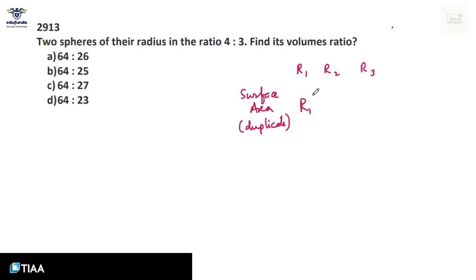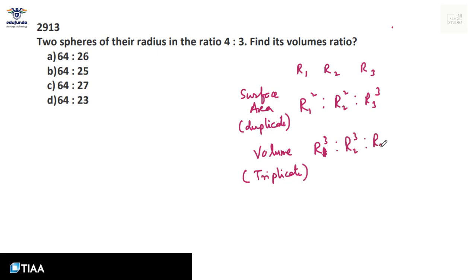Duplicate ratio is the square of these. And volume ratio is given by the triplicate ratio, that is the cube of these. Very handy concept in case of mensuration.